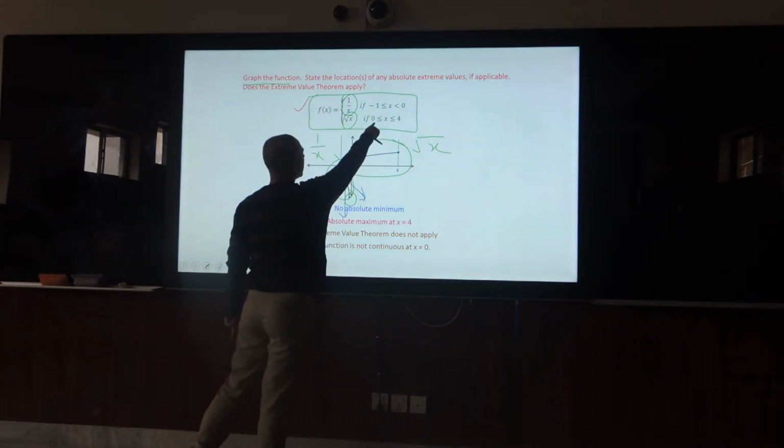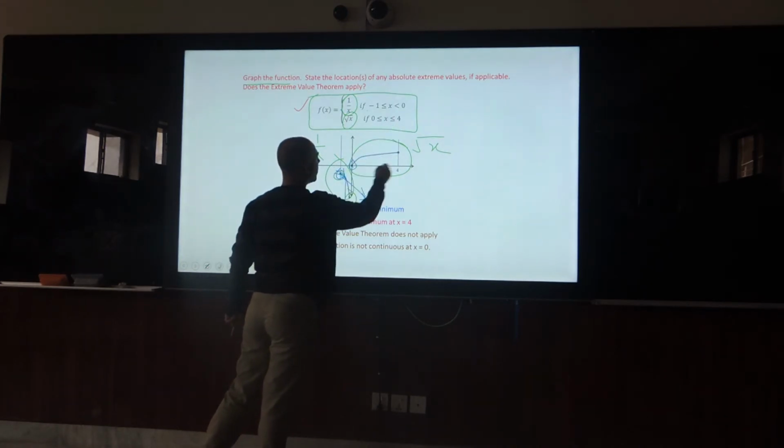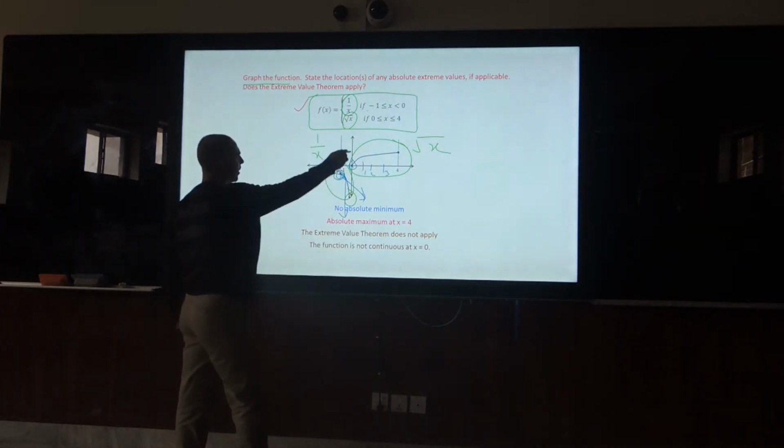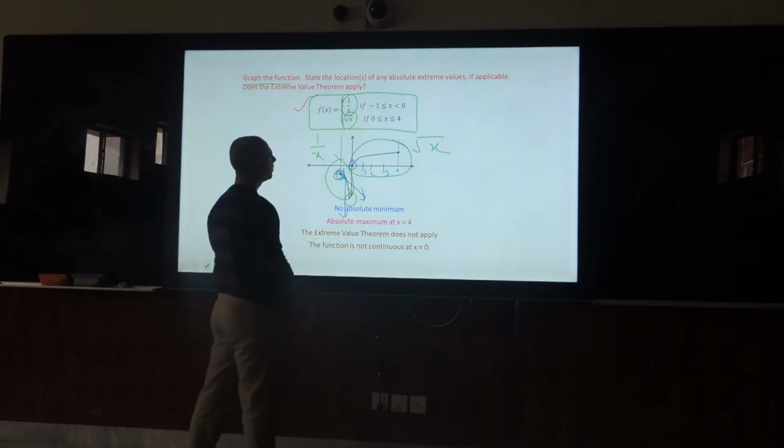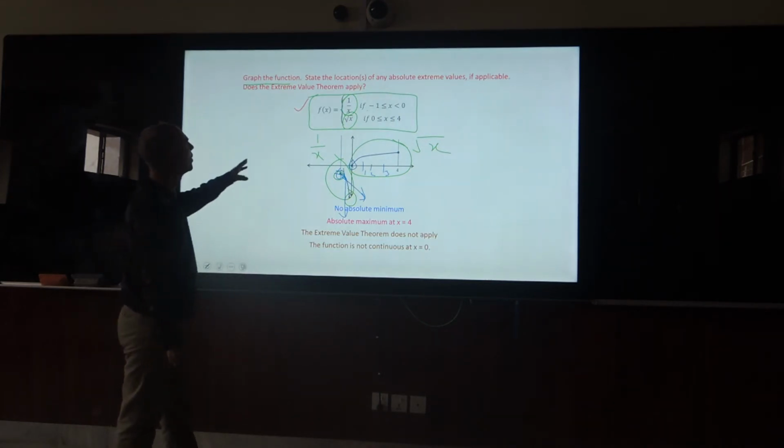The other one is for x greater than or equal to 0, starting from 0 and going 1, 2, 3 and 4. Maximum equal to 4. So these are the given values, and this one is the graph. Let's check it.